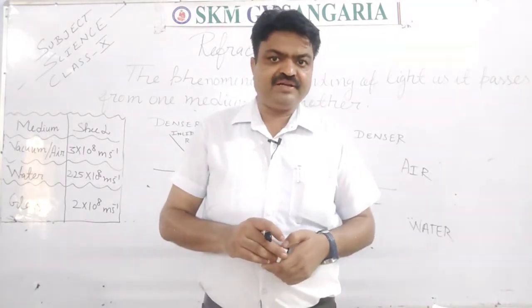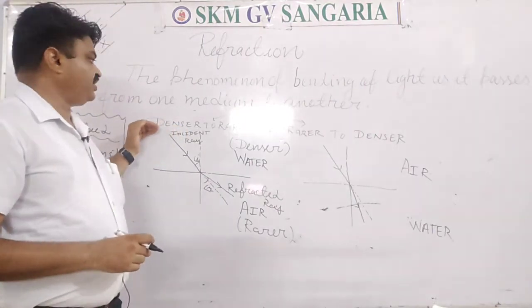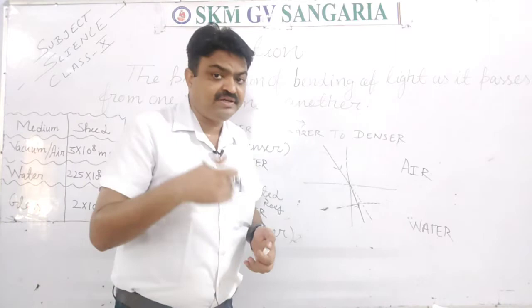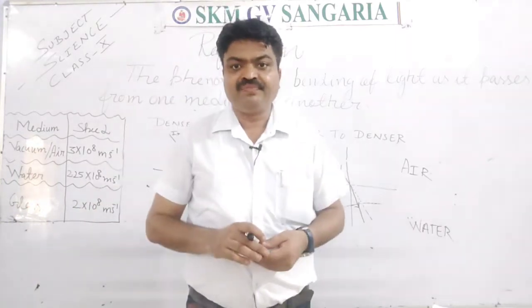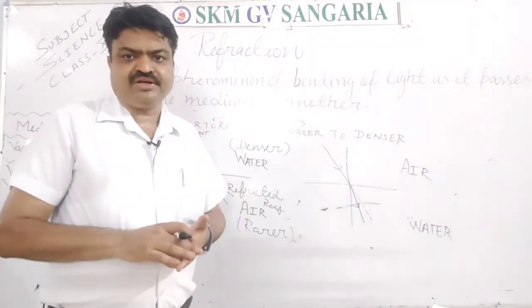If the medium density is less, student, then that medium is known as rarer medium. If the density is more, then that medium is known as denser medium, student.